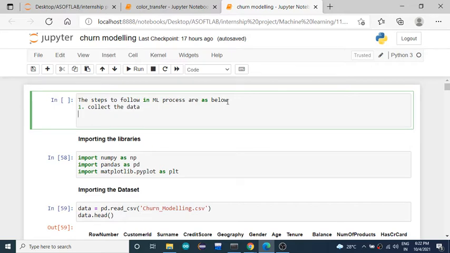If you are given a problem statement, you need to understand thoroughly what kind of problem it is and what we need to solve it. That you need to know, and then you start collecting the data.